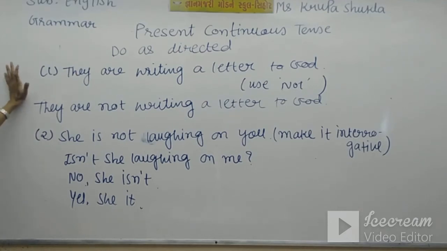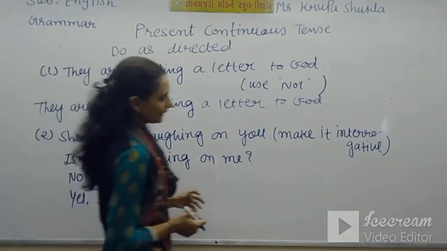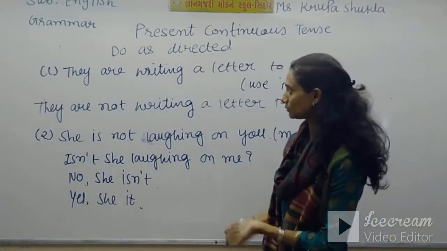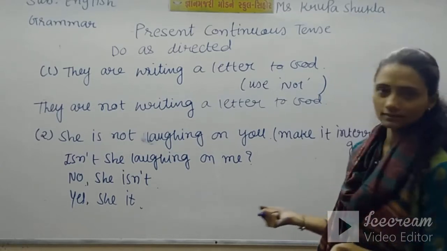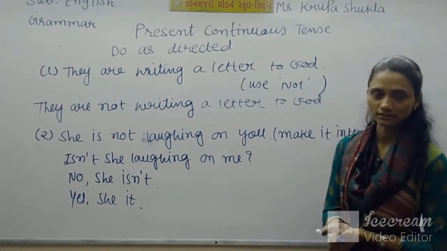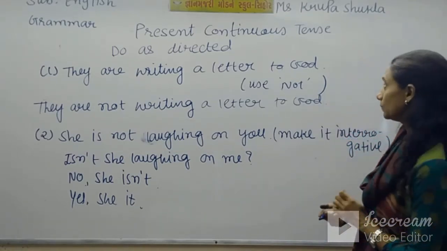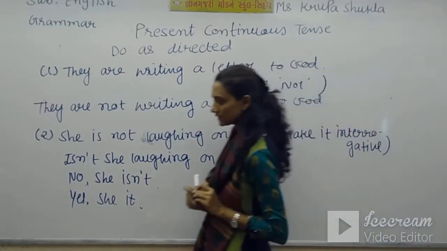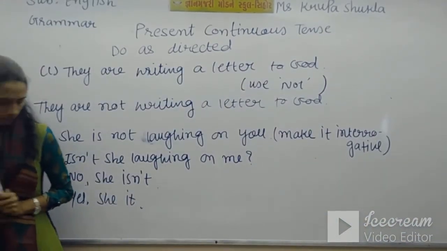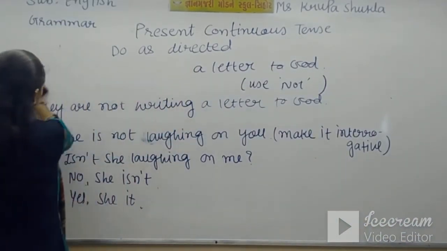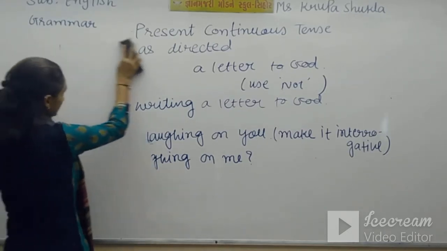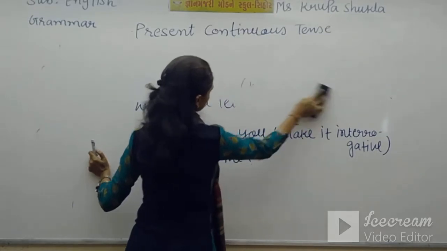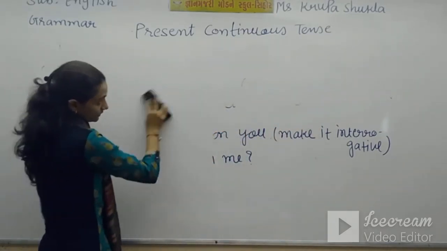So this way, sometimes in do-as-directed it will be asked to make it negative, to make it interrogative, or sometimes it is asked to make it affirmative. So this is your present continuous tense. Now I give you some mixed sentences of the simple tenses and the continuous tense. So you will find simple present tense, simple past tense, simple future tense, and this present continuous tense.